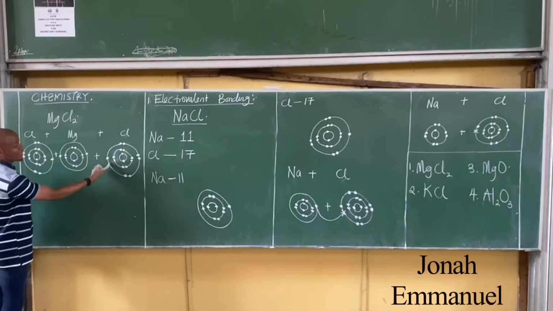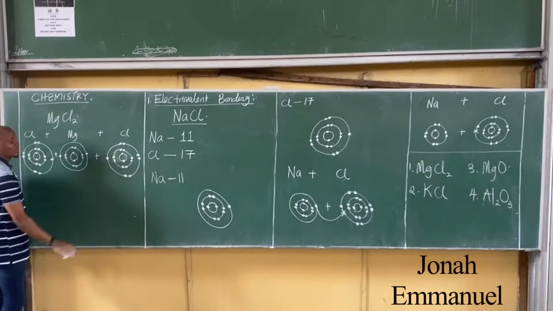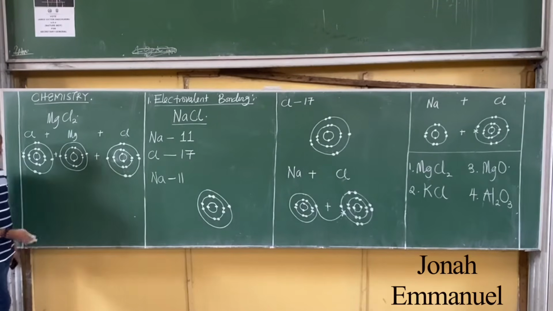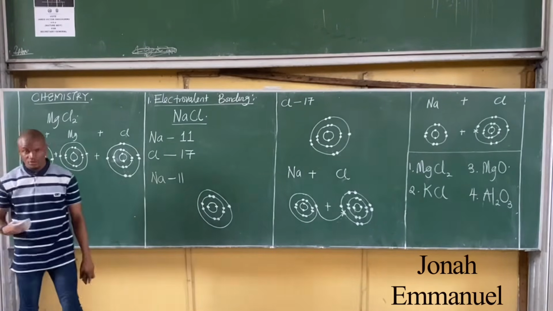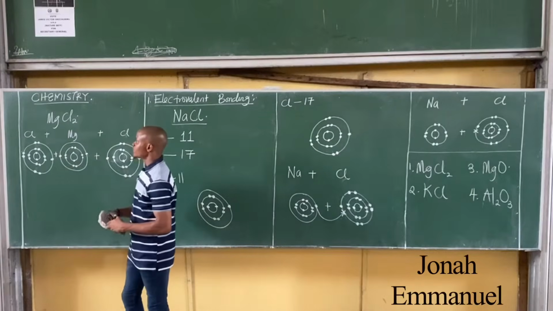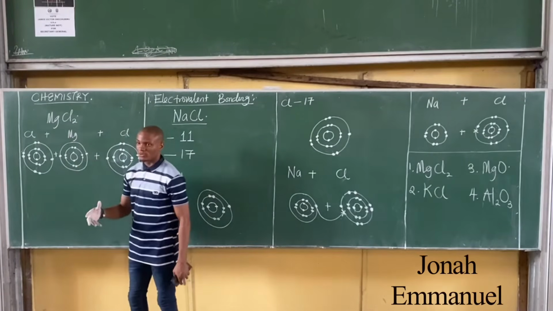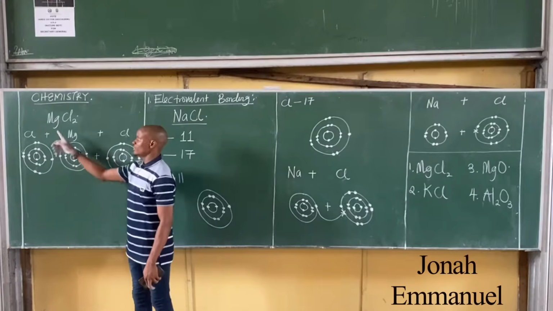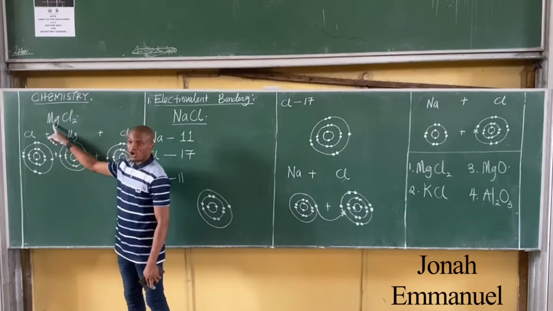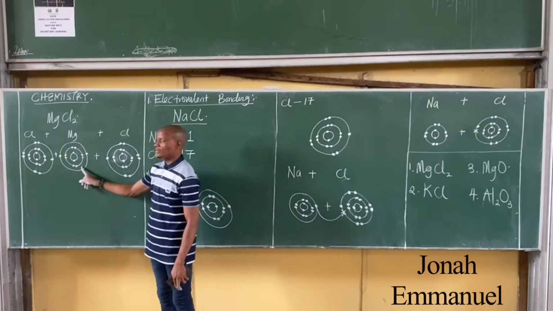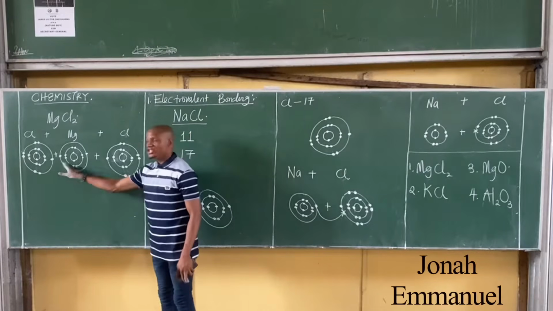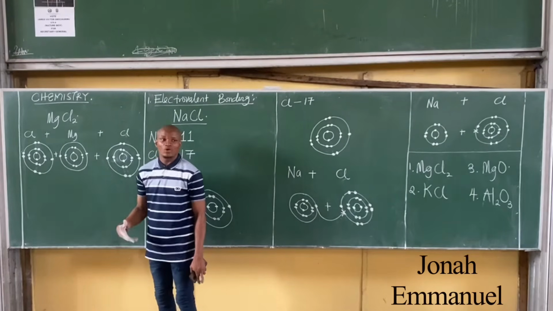This one here is not stable. Why? It's 7. It's neither octet nor duplex. This one here is not stable. Why? It's not octet. It's not duplex. It's what there? 2. What if this one formed a compound? In a case where one of the atoms is stable, like this one is stable and it's duplex, and then these two are not stable, it will not form a stable compound.